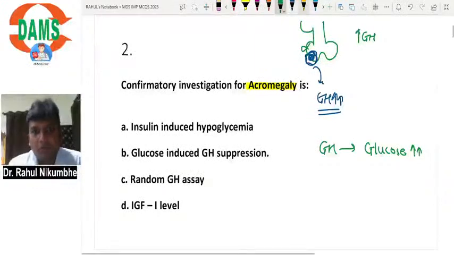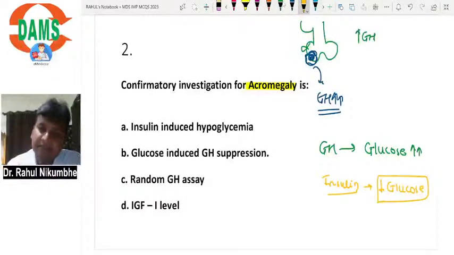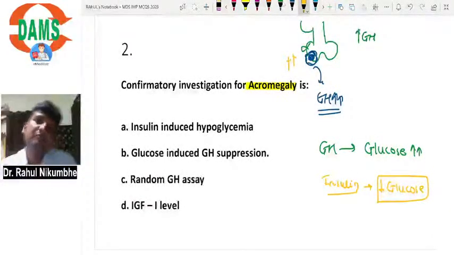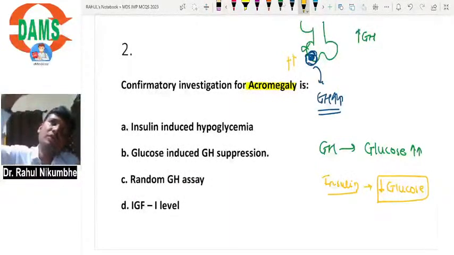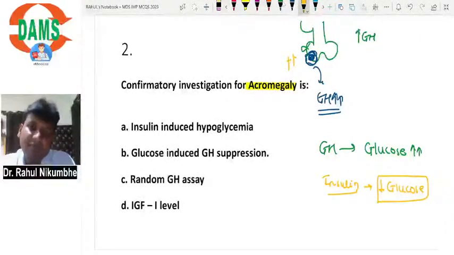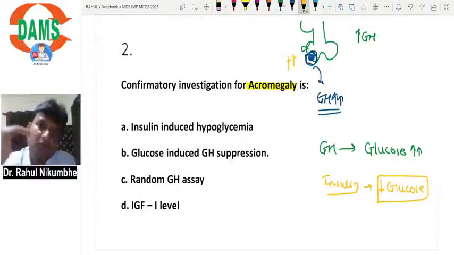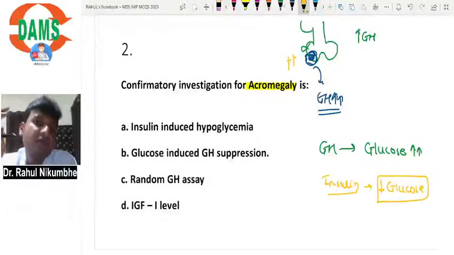Suppose in a normal person I give insulin. This insulin will decrease glucose, and this decreased glucose will stimulate the normal pituitary to secrete growth hormone, and growth hormone level will increase. So after giving insulin I will measure the growth hormone level in blood. If it increases, it means the pituitary is responding, the pituitary is normal, and can secrete growth hormone.